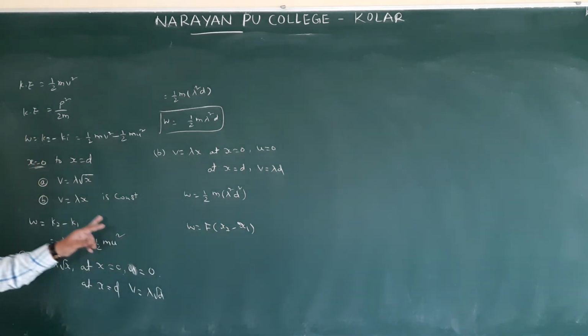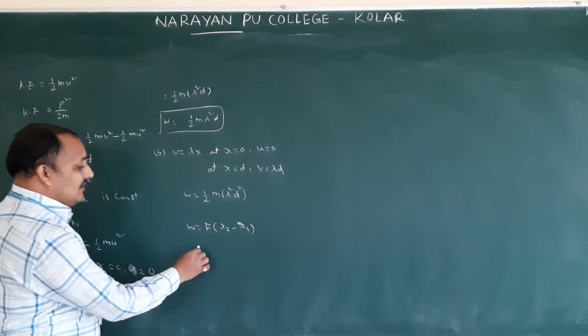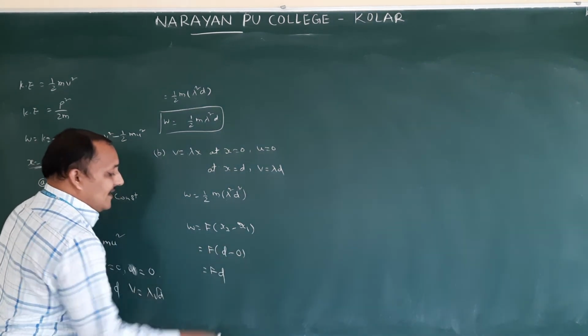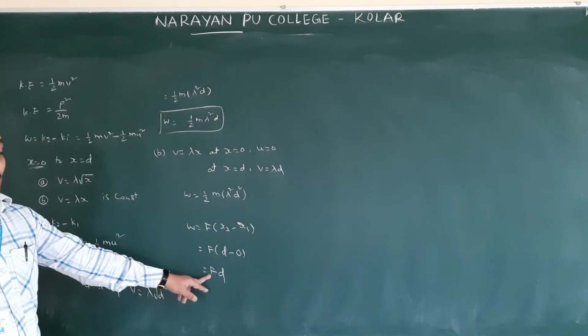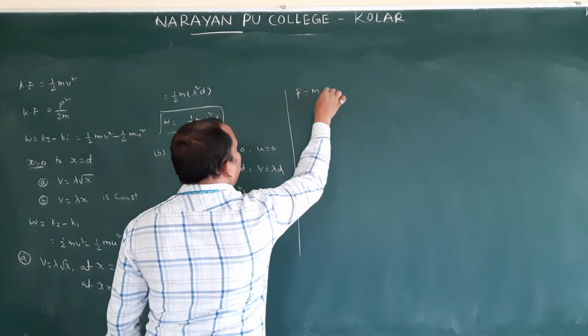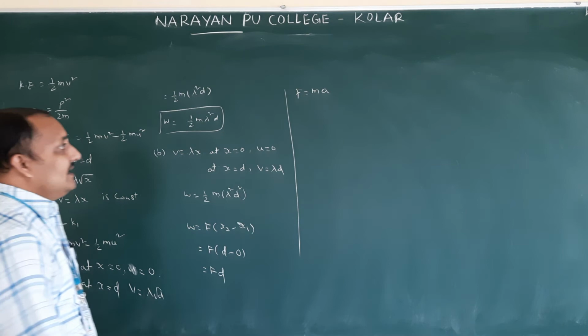So here we will get directly. So x2 value is d, initial value is 0. F into d minus 0, Fd. But we should calculate what is F. F equal to how much force? According to Newton's second law, F equal to ma. So we will write acceleration in terms of velocity.